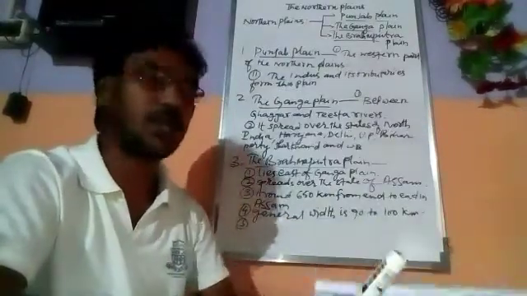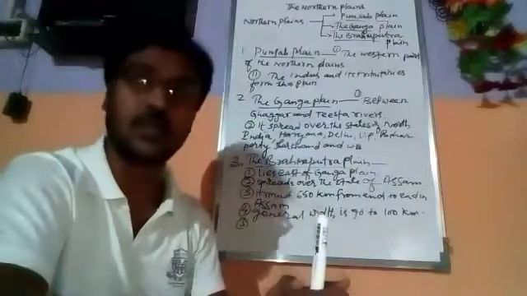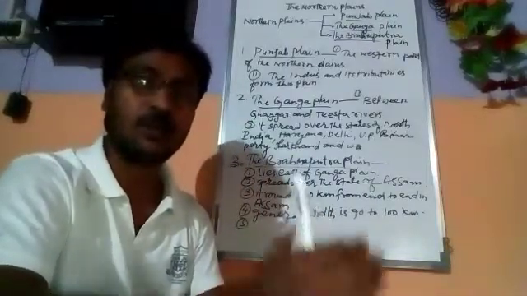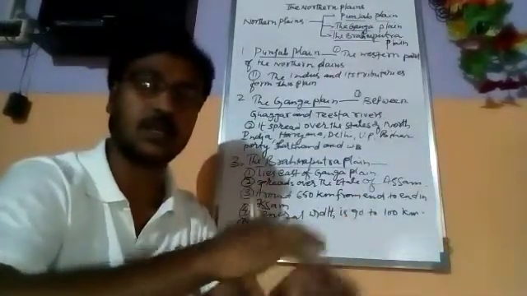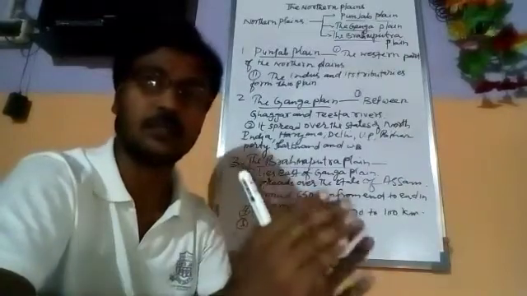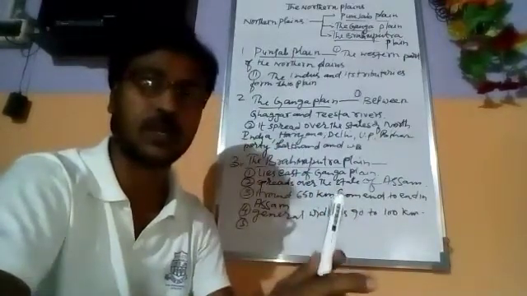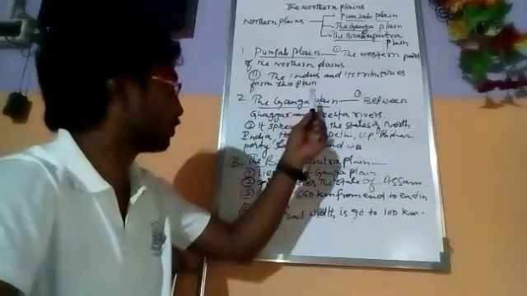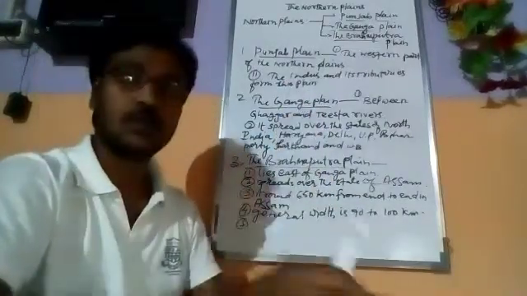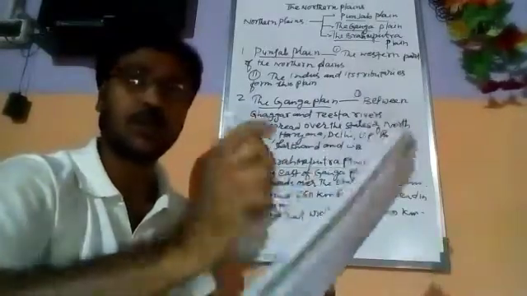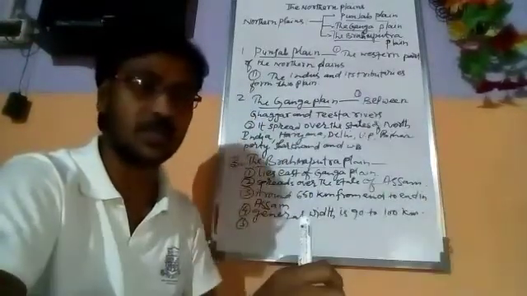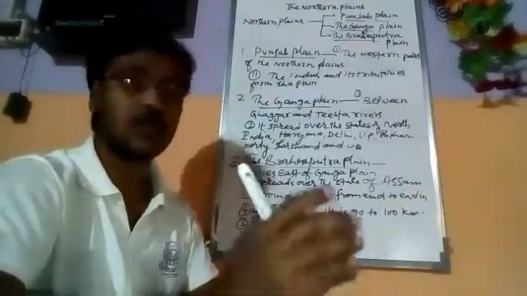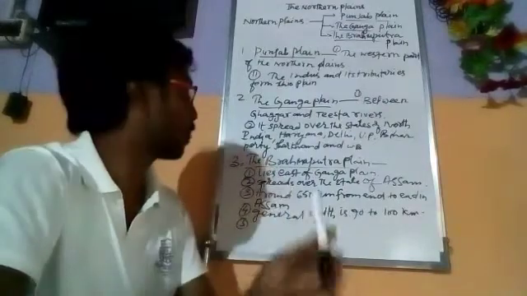This Punjab plain is created by the Indus river, so the Punjab plain comes under the Indus valley. The Indus river along with its tributaries creates this Punjab plain. It covers the states of Punjab.